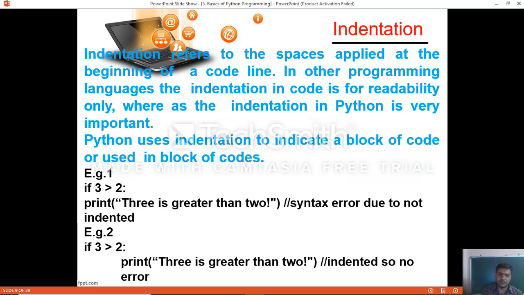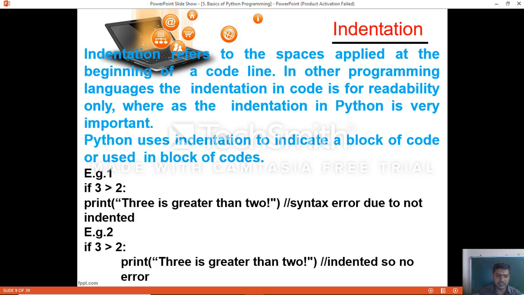Indentation. Indentation refers to the spaces applied at the beginning of a code line. That is what I showed you in the function definition. In other programming languages, indentation in code is for readability only. In languages like C, C++, Java, .NET and others, indentation gives you program readability only. Whereas indentation in Python is very important, otherwise you will get an error. Python uses indentation to indicate a block of code.